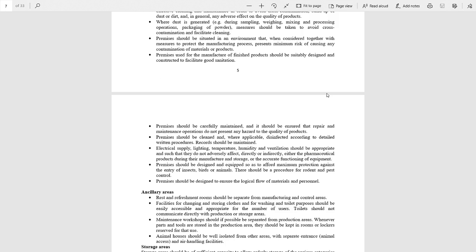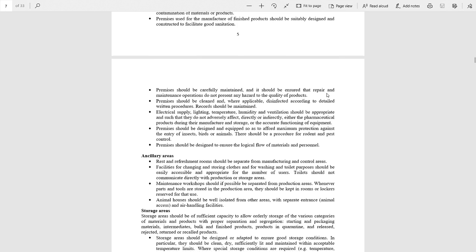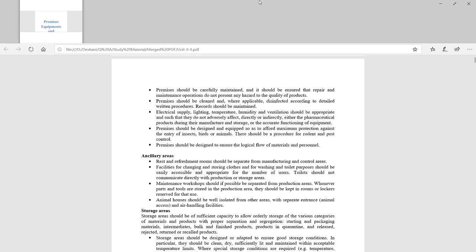Now, actually, we are in this topic. We will discuss many areas which are in the manufacturing plant. First, we have discussed premises. In premises, there are many different areas. In this, first comes the ancillary area. Ancillary area is the area other than production or quality control. Or we can say the area where not any process takes place. Let's discuss this.